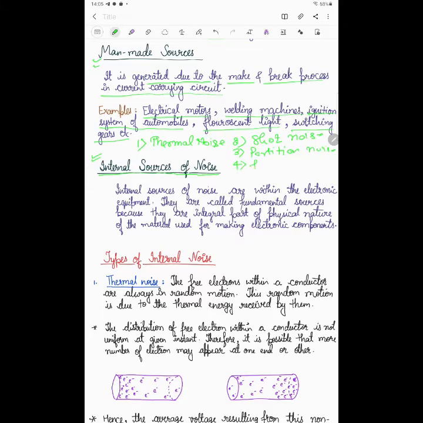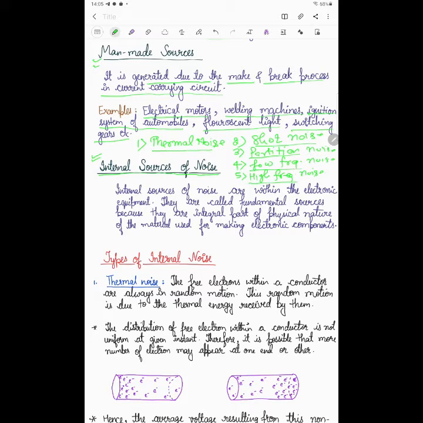Fourth is low frequency noise, or flicker noise. And fifth is high frequency noise, which is also called transit time noise. So the internal source of noise is divided into five categories: thermal noise, shot noise, partition noise, low frequency noise and high frequency noise.